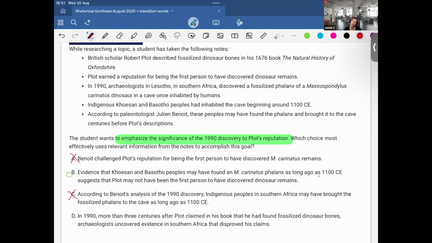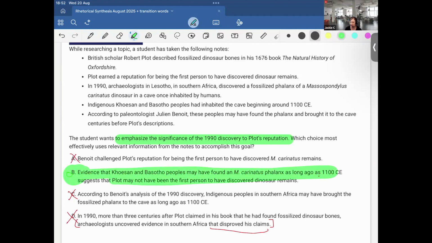And in 1990, more than 3 centuries after, Platt claimed in his book that he had found fossilized dinosaur bones. Archaeologists uncovered evidence in southern Africa that disproved his claim. This is kind of twisting the notes a bit because here it says that archaeologists uncovered evidence that disproved his claims. They're not disproving his claims. It's that the discovery itself is challenging Platt's reputation that he was the first to discover the dinosaur bones or dinosaur remains. So another misinterpretation, and therefore we can safely choose option B as the answer.